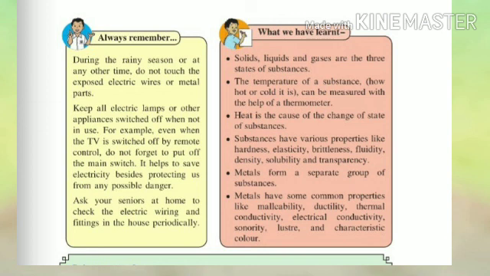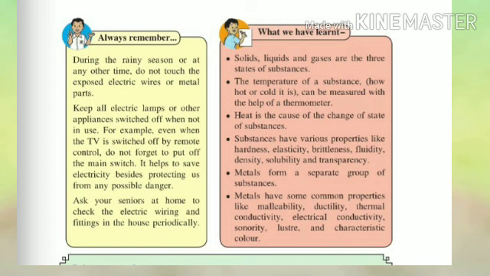Students, always remember, during the rainy season or at any other time, do not touch exposed electric wires or metal parts. Keep all electric lamps or other appliances switched off when not in use. Even when the TV is switched off by remote control, do not forget to put off the main switch. It helps to save electricity besides protecting us from any possible danger. Ask your seniors at home to check the electric wiring and fittings in the house periodically.